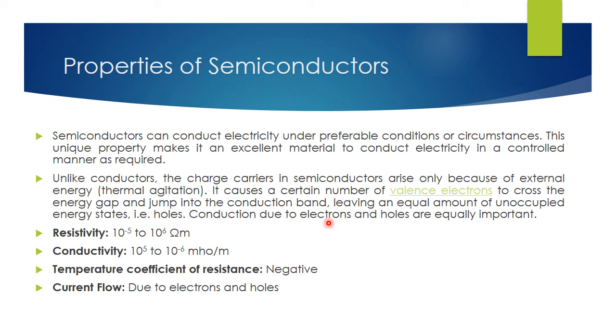Conduction due to electrons and holes is equally important. Resistivity is 10 to the power of minus 5 to 10 to the power of 6 ohm meter, and conductivity is 10 to the power of 5 to 10 to the power of minus 6 mho. The temperature coefficient of resistance is negative. The current flow is due to the electrons and holes.